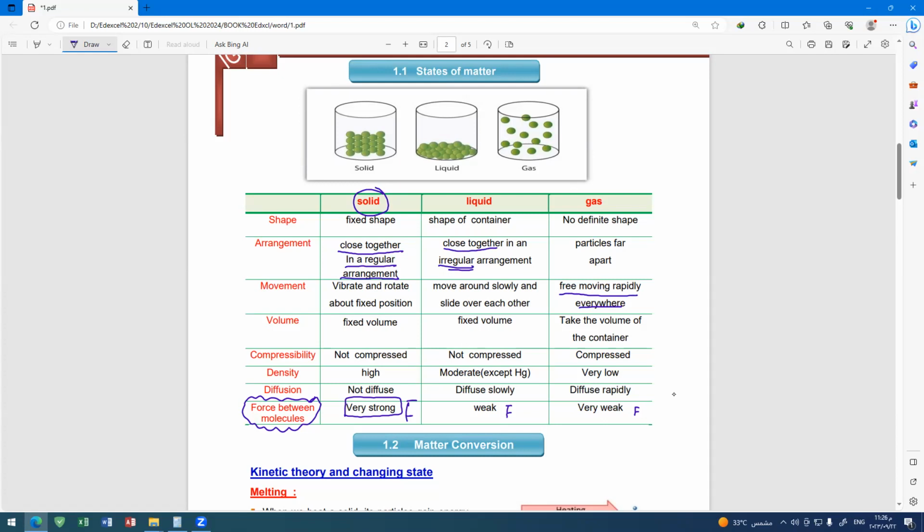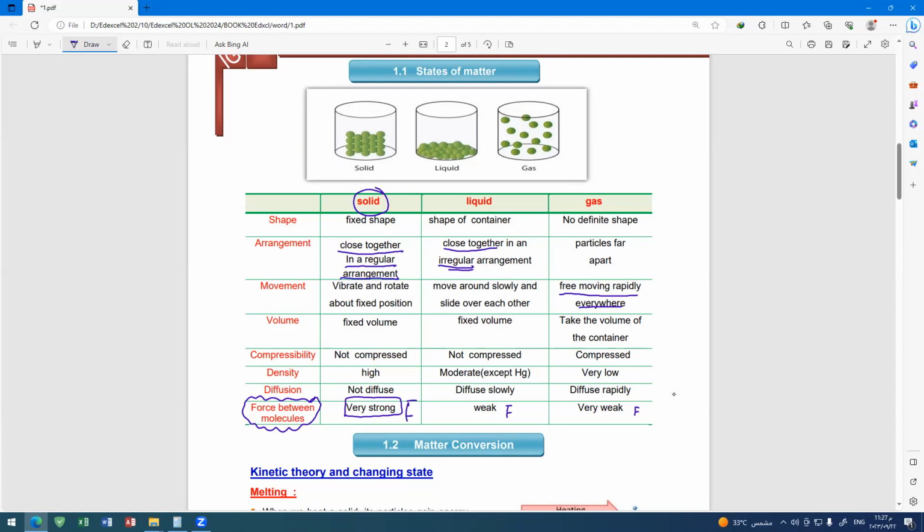What is the volume of the solid state? It has a fixed volume. The volume of the solid does not change. What about the liquid? Fixed volume for the liquid. What about the gas? It takes the volume of the container. It has no definite volume. What about the shape of the solid? It has a fixed shape, of course. Does the shape of your cellular phone change with time? No, it has a fixed shape. Liquid takes the shape of the container. Gas has no definite shape.